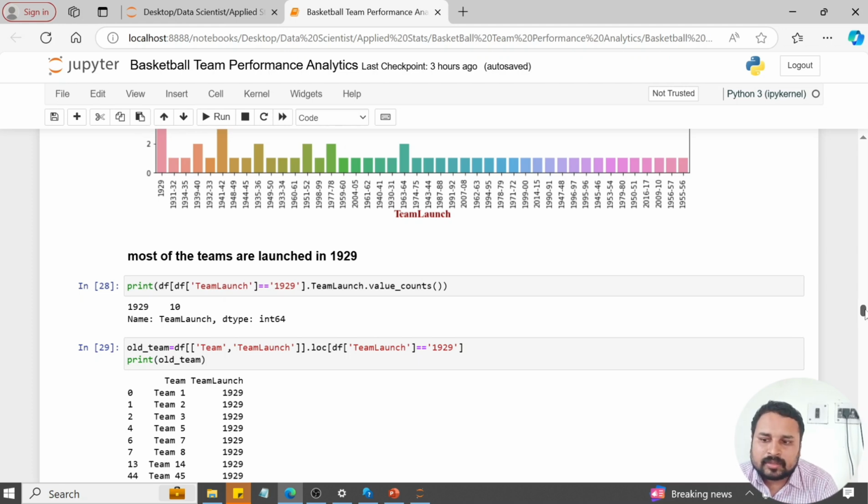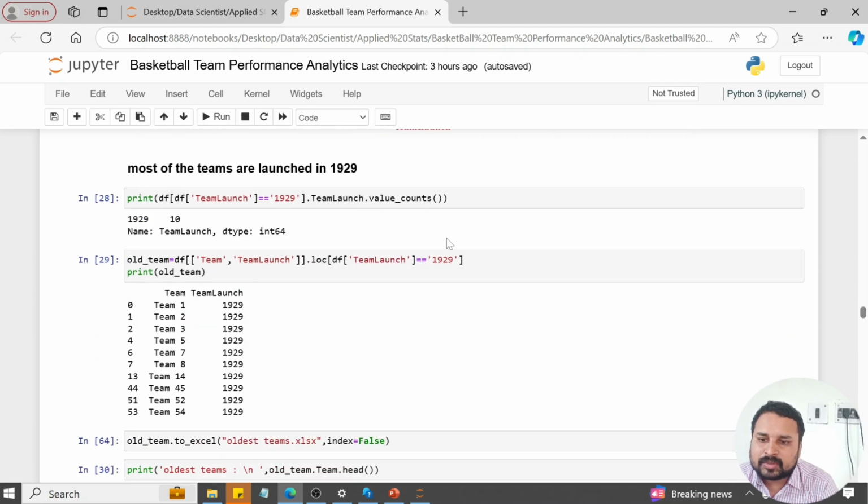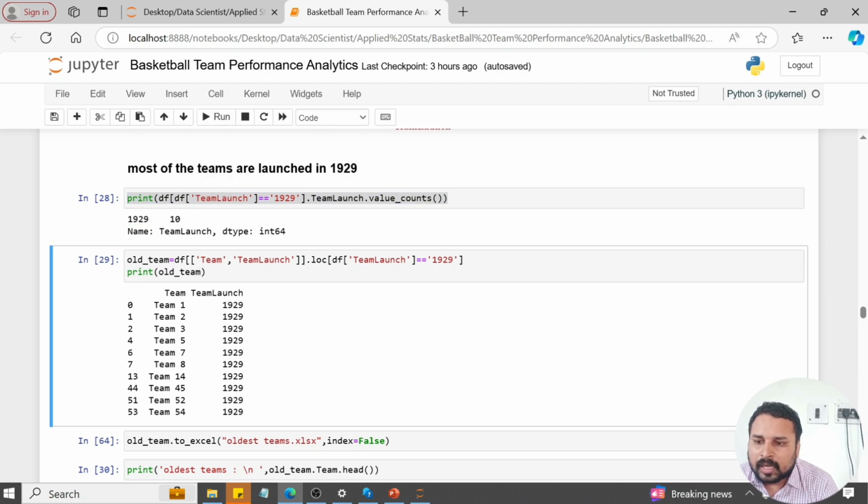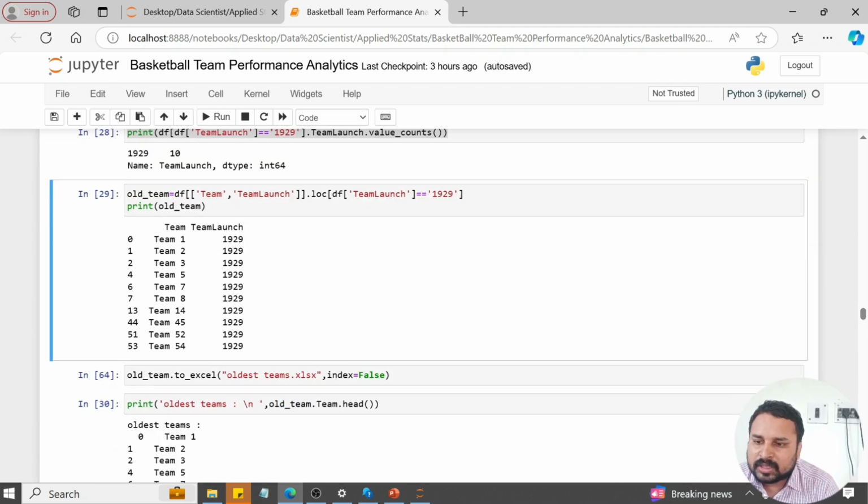I took how many teams started in 1929. In 1929 there are 10 teams involved. I grabbed the top 10 teams in 1929. What are the teams involved? Teams 1, 2, 3, 5, 7 started in 1929, with the remaining followed by them.